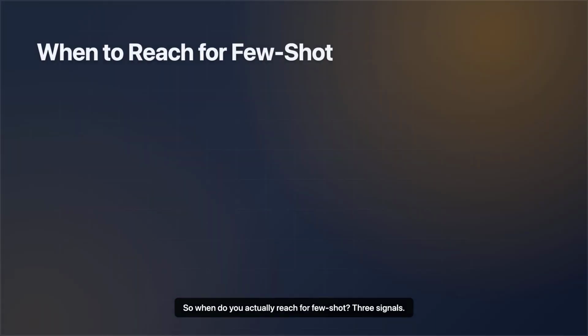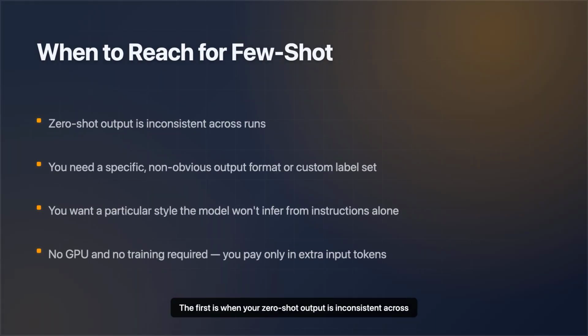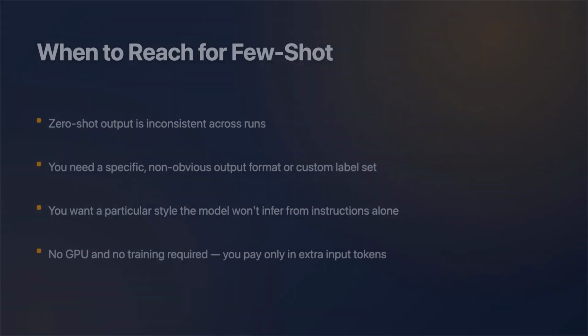So when do you actually reach for few shot? Three signals. The first is when your zero-shot output is inconsistent across runs. Sometimes right, sometimes not. The second is when you need a specific, non-obvious output format or a custom set of labels the model can't guess. And the third is when you want a particular style that the model won't infer from instructions alone. The beauty of it is what it costs. No graphics processing unit, no training. You pay only an extra input tokens for the examples you include.